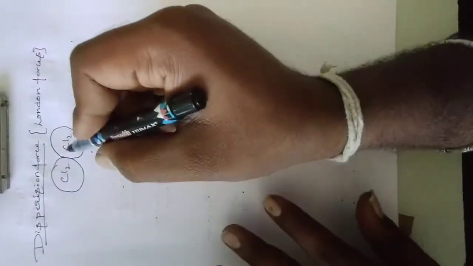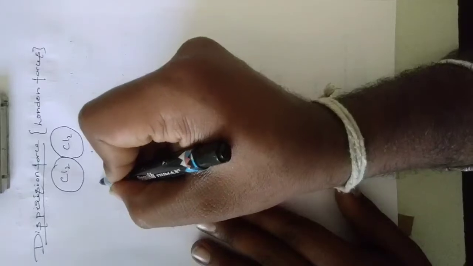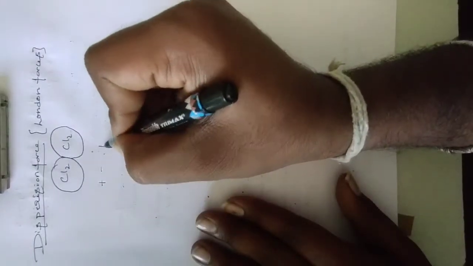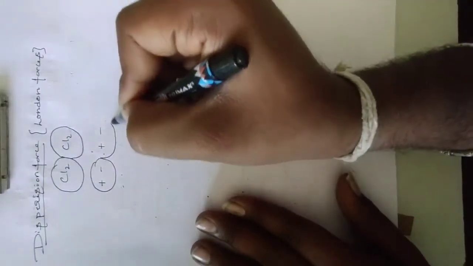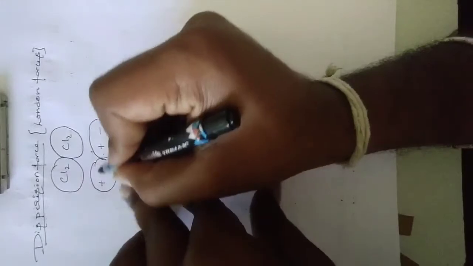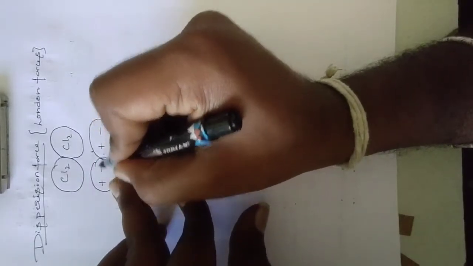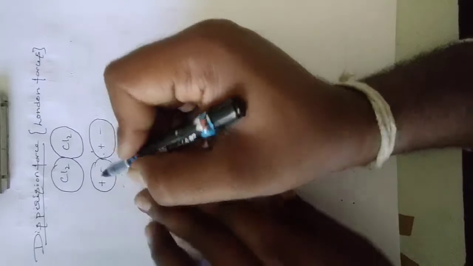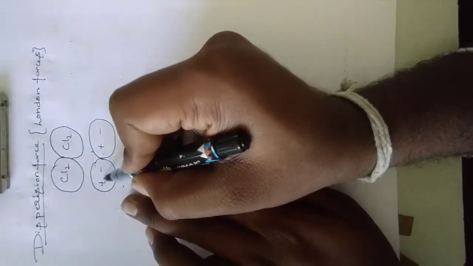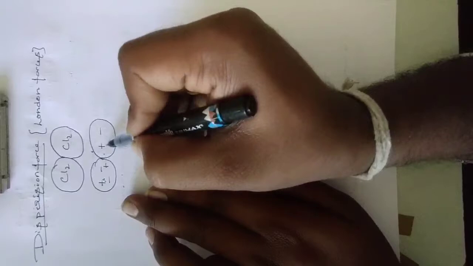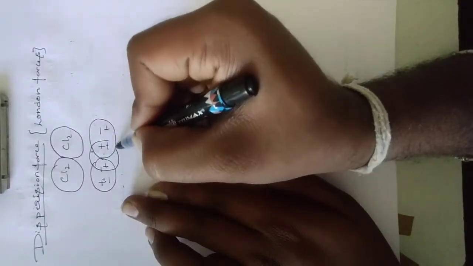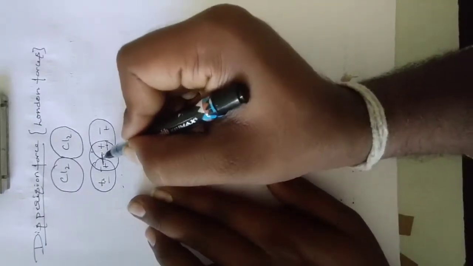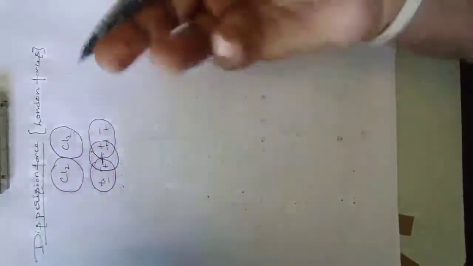We take another chlorine. You see what is happening here in chlorine, it has positive and negative, correct? No, here also positive and negative. What happens while dispersions are occurring? Disperse means slightly changes its positions. Positions means it becomes positive, it becomes negative, it becomes positive. What happens then? It makes a force, a bonding force. It is never a permanent force. It will bond for a few seconds.